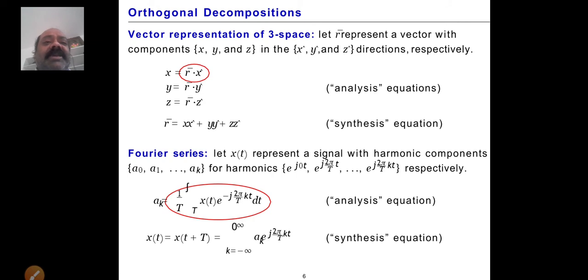Now we take the vector representation, x equal to r into the x direction. Similarly, ak is equivalent to 1 by T integral over T of x of t into e power minus j2 pi by T kt into dt. This is the analysis equation.